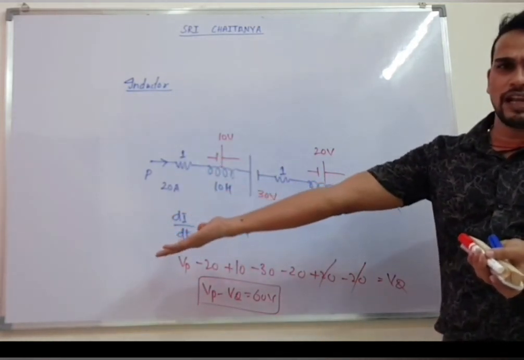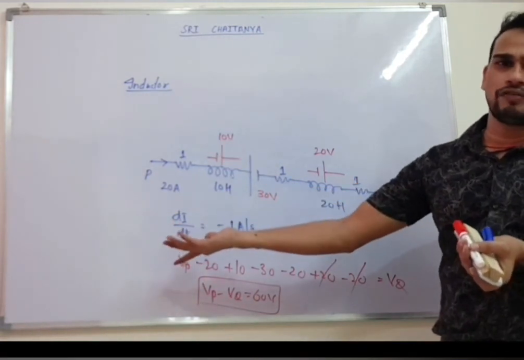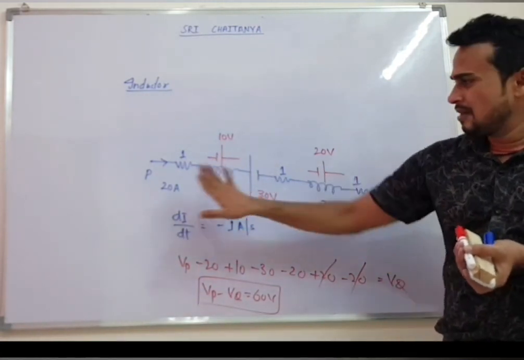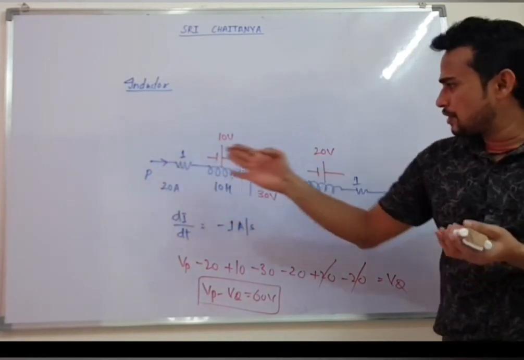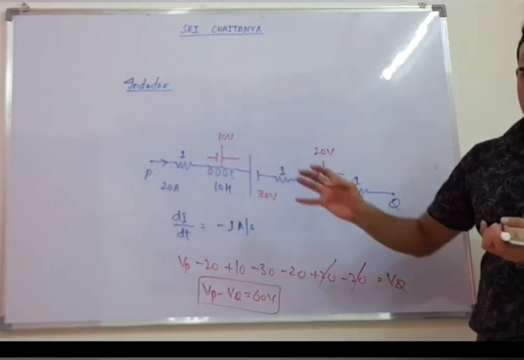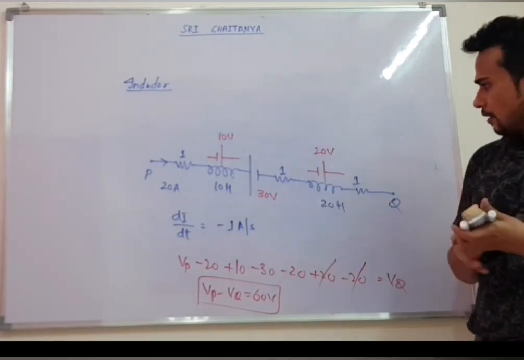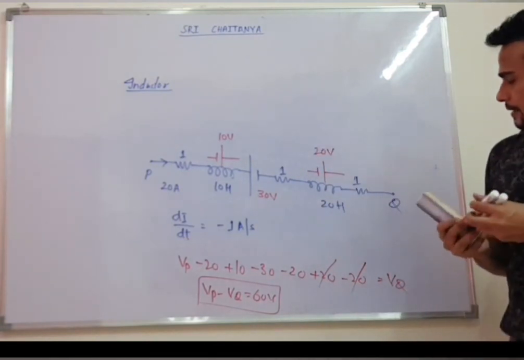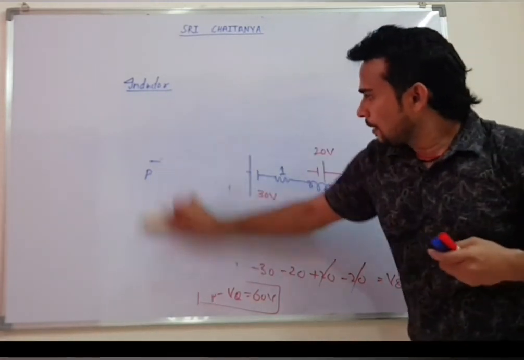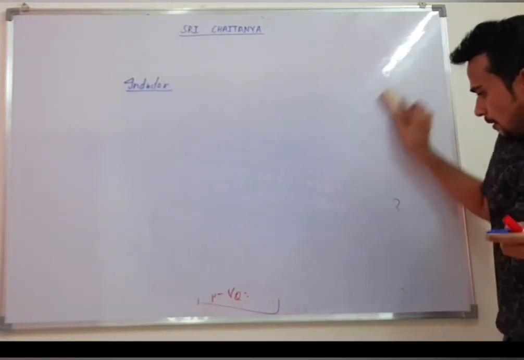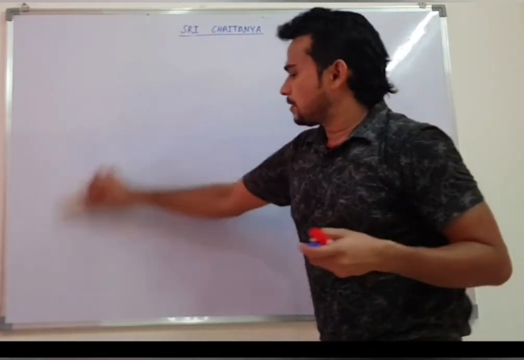Recently in 2018, they asked energy of inductor, half Li square. Fourth type of question is this, where we have to find the potential difference between 2 points. So this is how we have covered all these situations, and this is how we have talked about inductor.